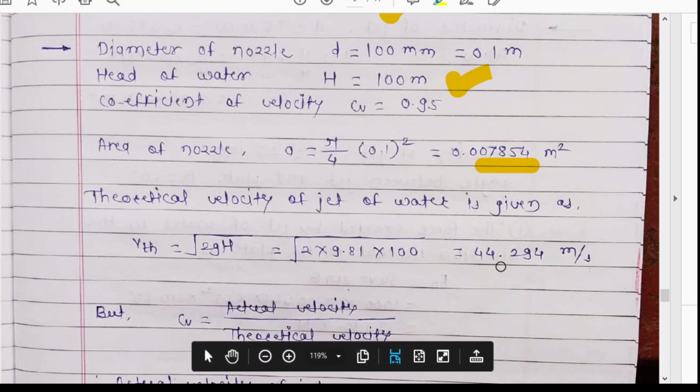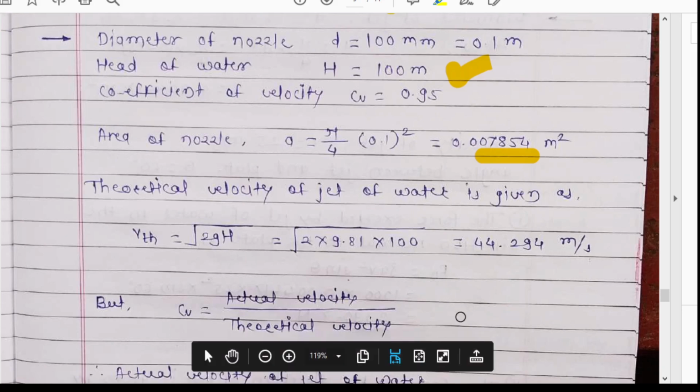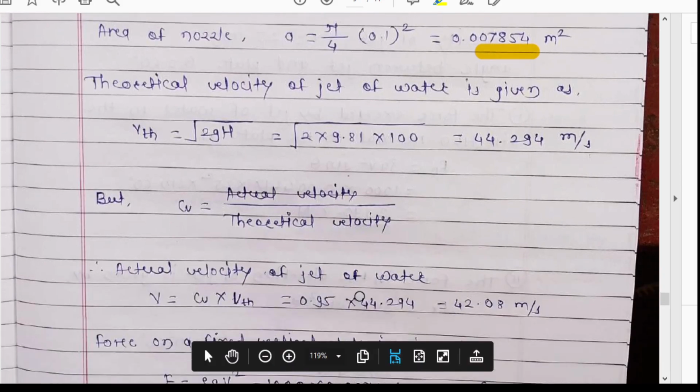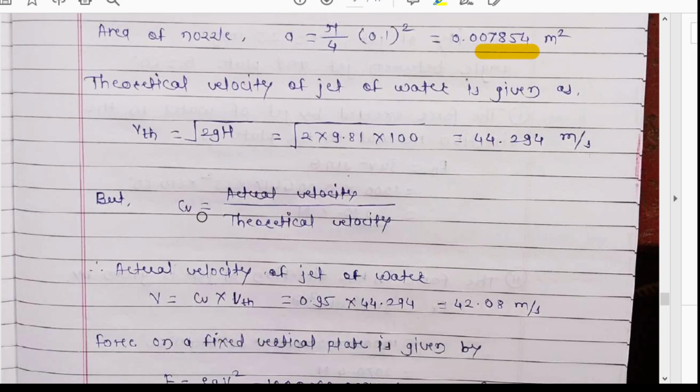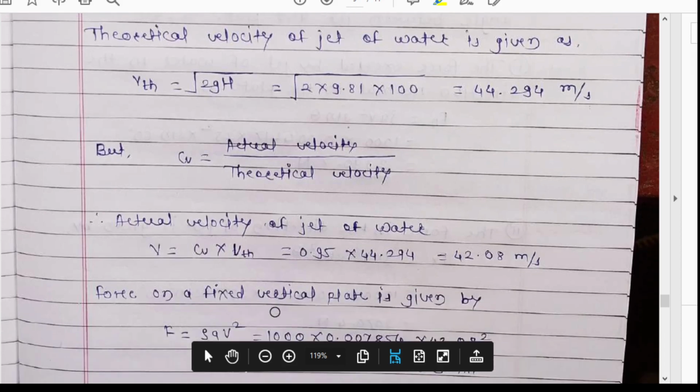The value will be 44.29 meters per second, because this is a velocity. Second, the actual velocity is Cv, the coefficient of velocity 0.95, into the theoretical velocity 44.294. The value will be 42 meters per second.